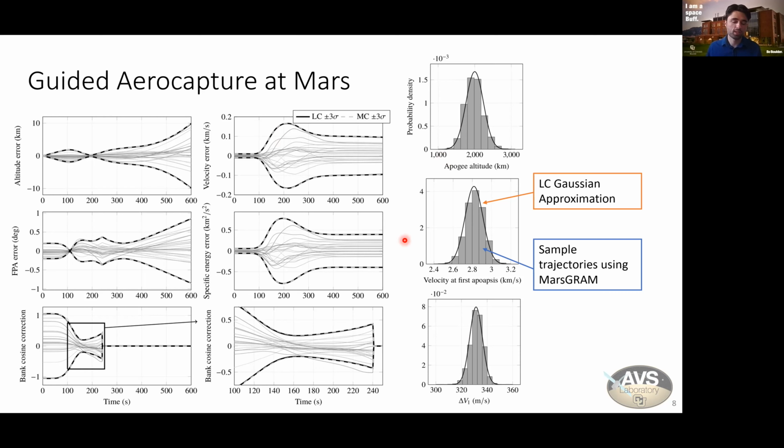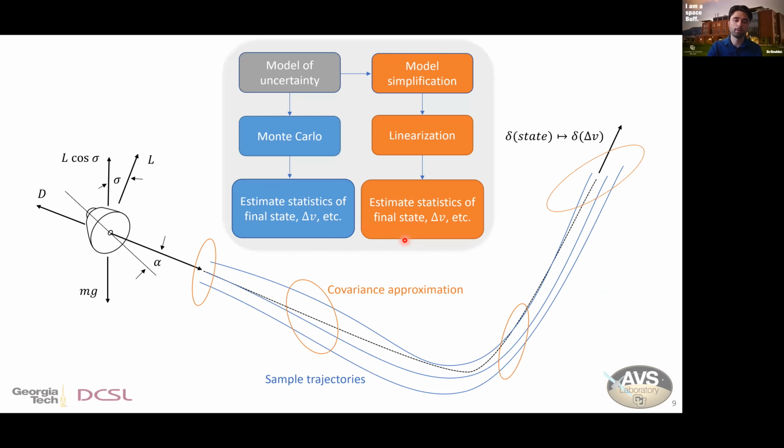This is great because we can then directly estimate a quantity like, for example, the 99th percentile value of altitude at apoapsis, and expect that to be a value very similar to what you'd get doing Monte Carlo analysis. And so to recap here, we've shown that you can do this analysis of the way that uncertainty affects entry trajectories by using this Karhunen-Loève expansion for density variability. And we compare that to this Monte Carlo approach.